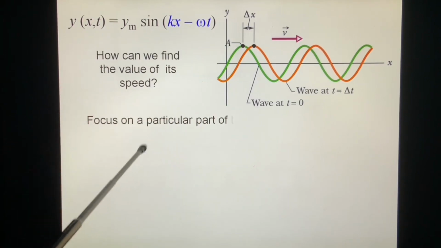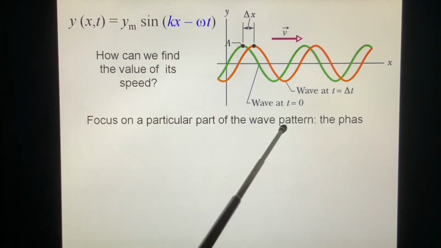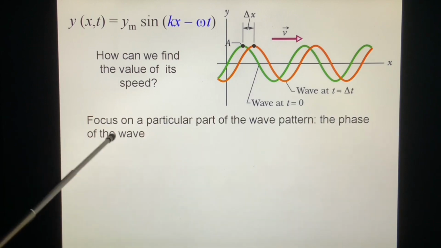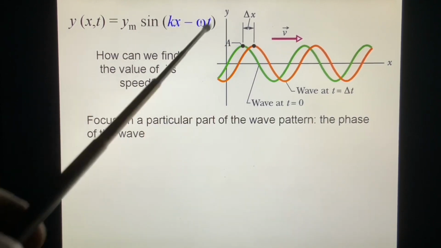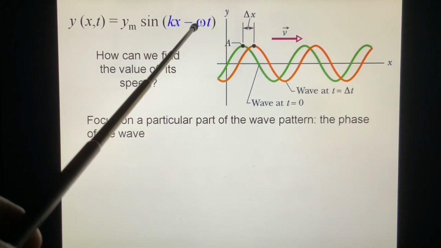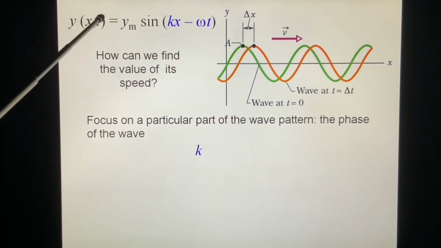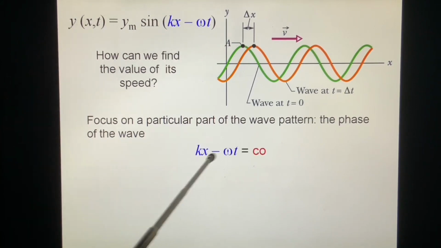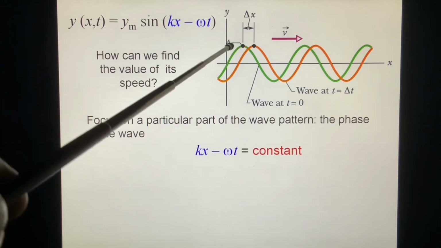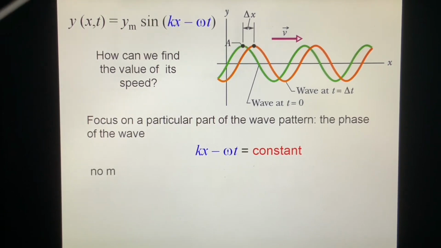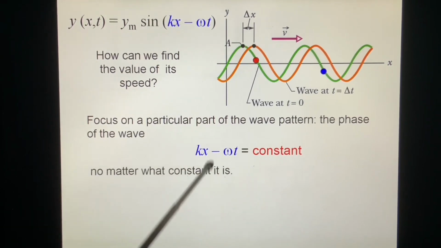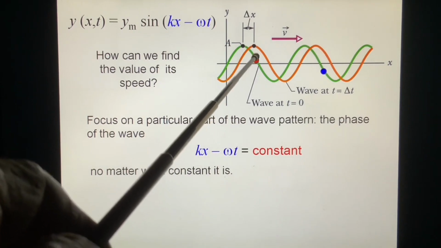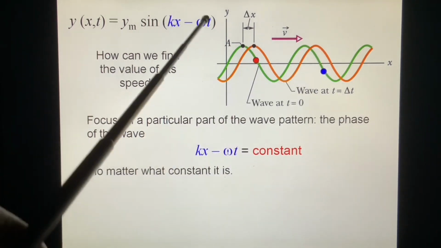We find a particular part of the wave pattern, the same phase, the same y. So we take the phase as constant. Different phase, this is one phase, no matter what constant it is. For example, we can take this phase or that phase, a different constant.